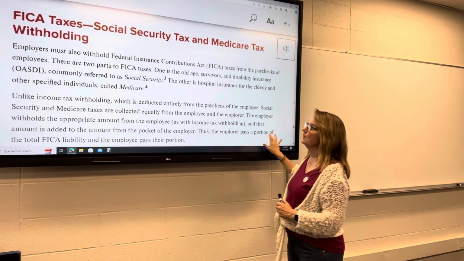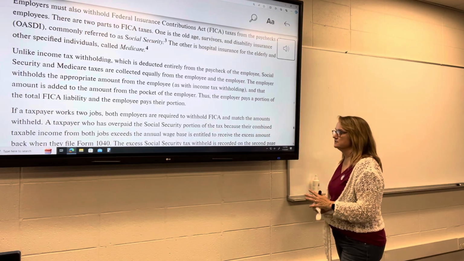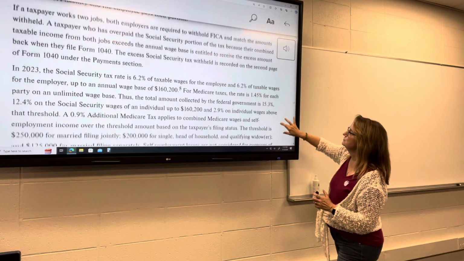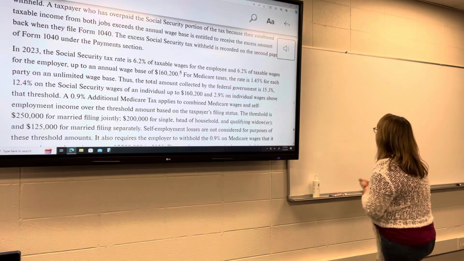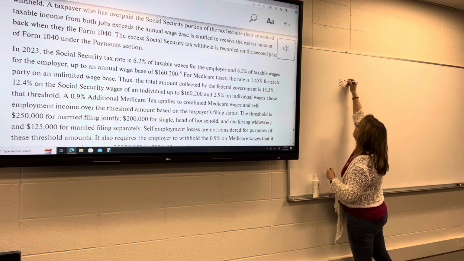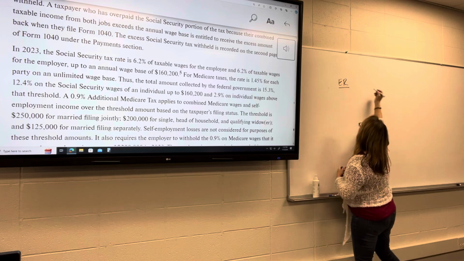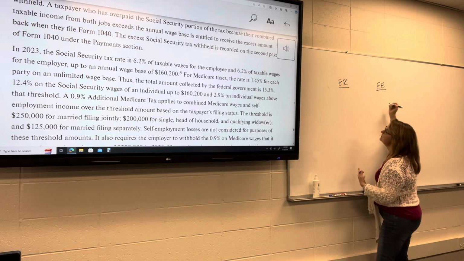But, oh well. Okay, so Social Security and Medicare taxes, I'm going to go through this quickly because you guys already know about it. We've got the employer portion and the employee portion, and it's shared.